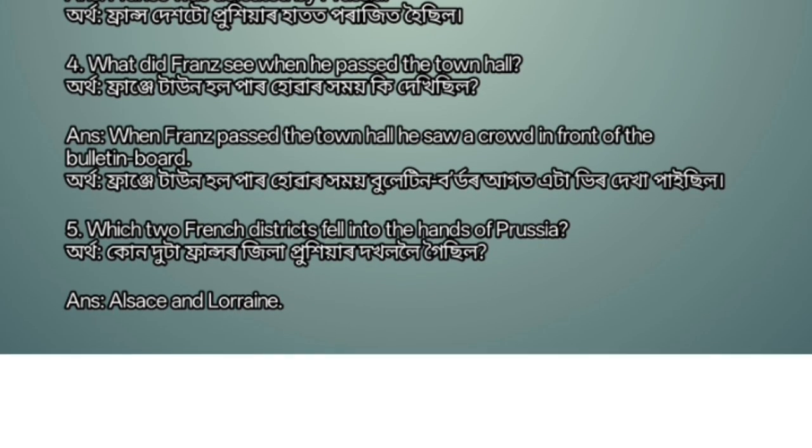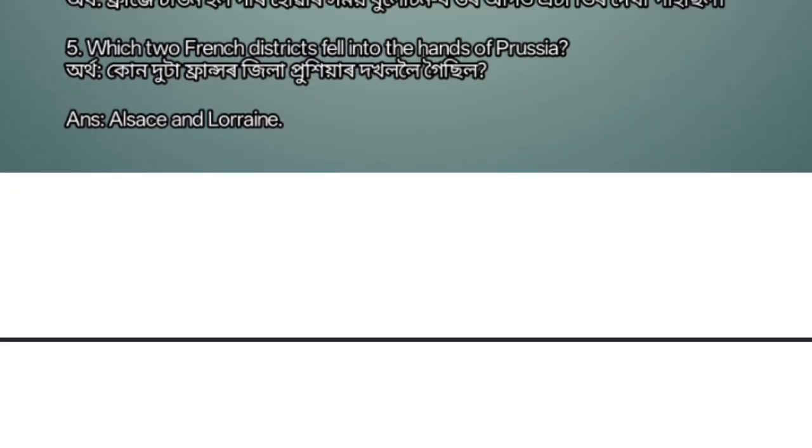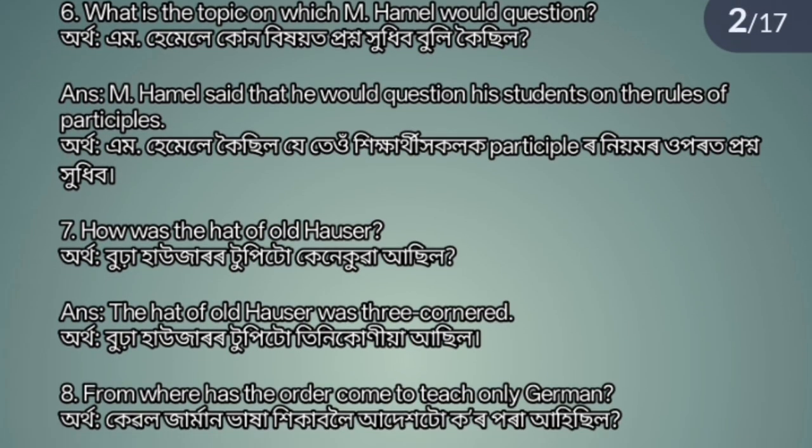Question number 4. What did Franz see when he passed the town hall? Answer. When Franz passed the town hall, he saw a crowd in front of the bulletin board. Question number 5. Which two French districts fell into the hands of Prussia? Answer. Alsace and Lorraine.